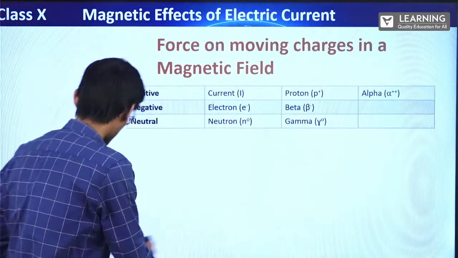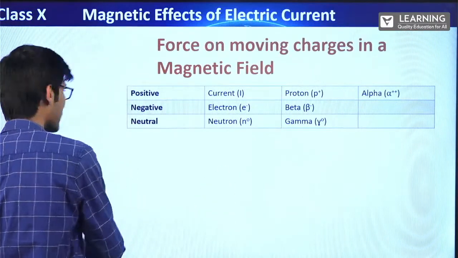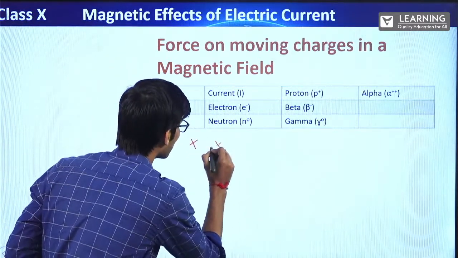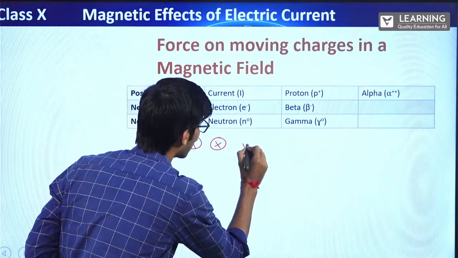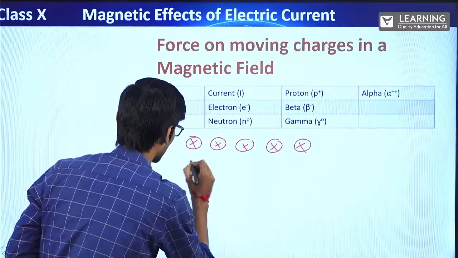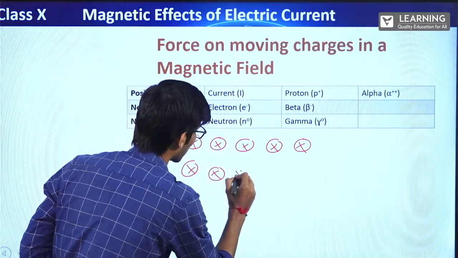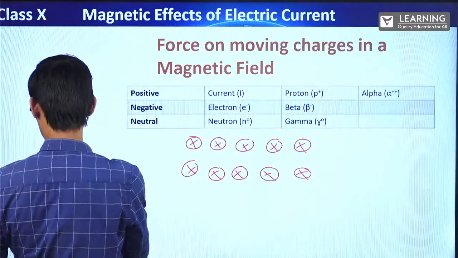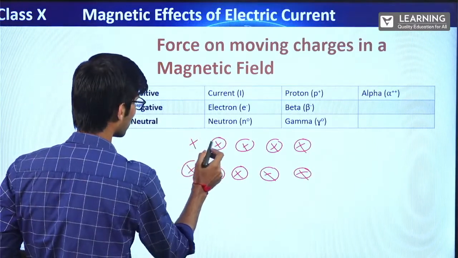Now, suppose, now you know inward and outward, right? Suppose there is a magnetic field which is inside. This magnetic field means going inside the board. I'll remove this circle, it is not looking good now.